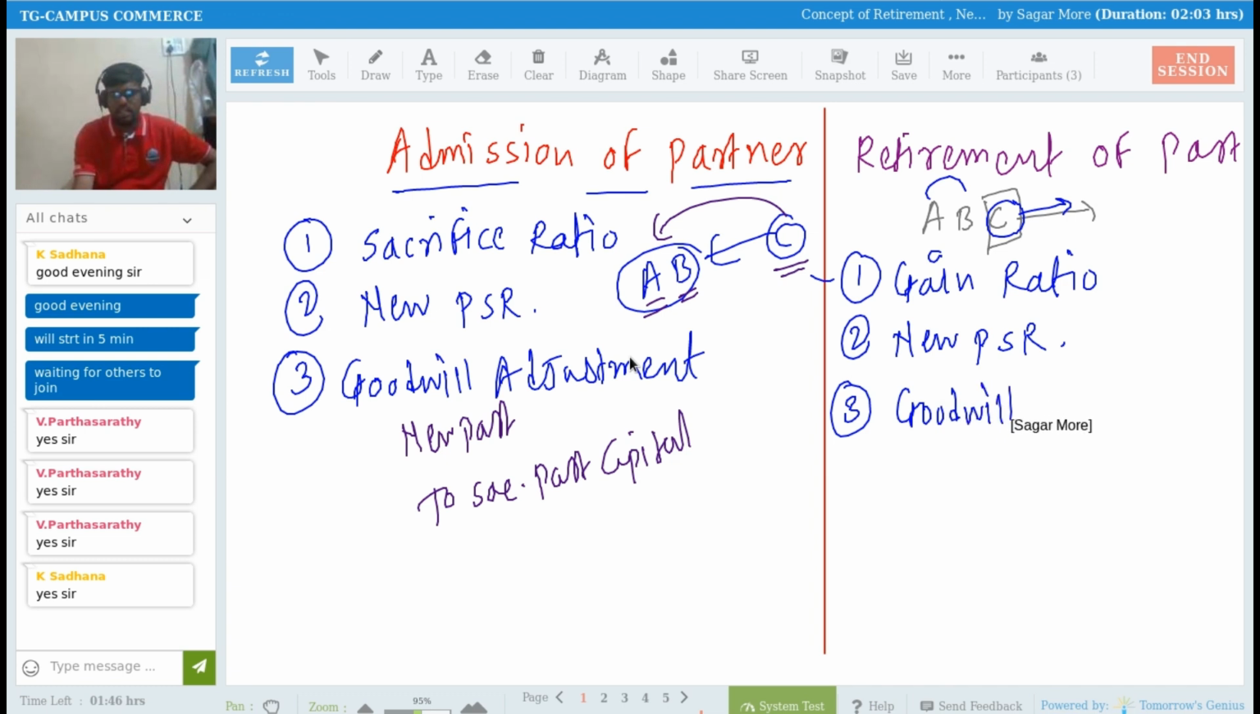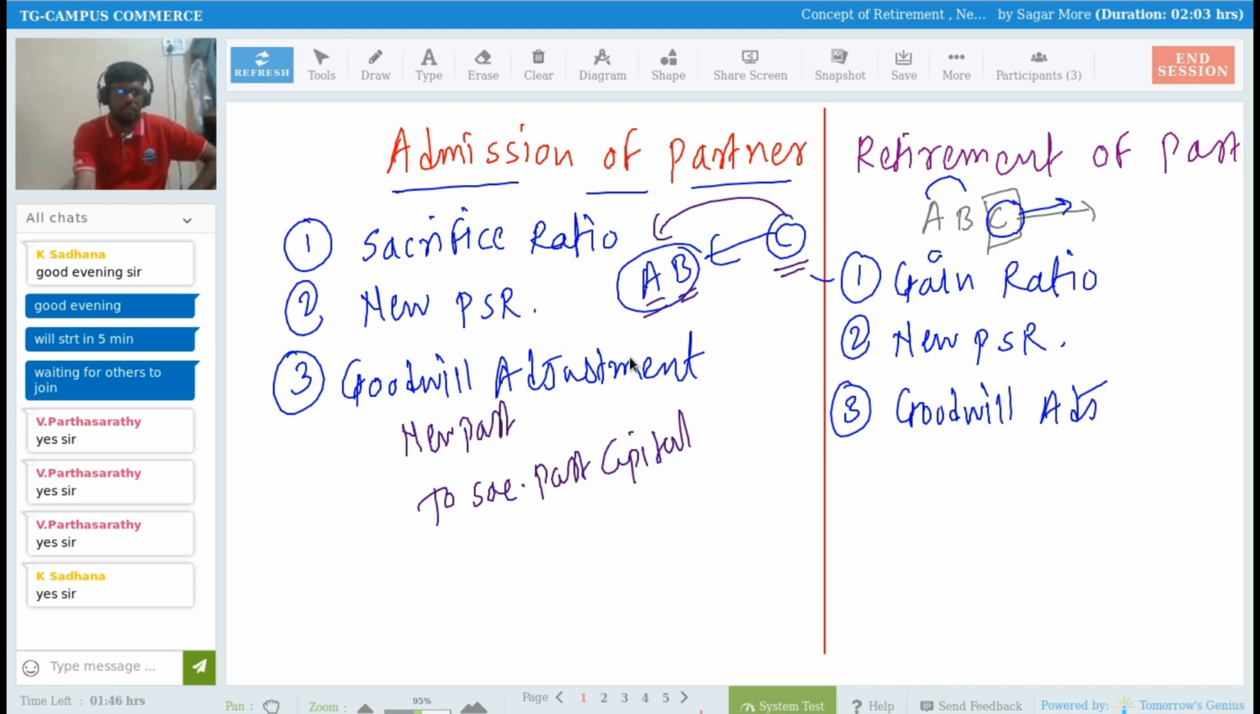Right? In this case, you have to tell me, Sadhna, Shivarish and Parthsarthi, who are the gaining partners and who is the sacrificing partner in case of retirement? Who will be the gaining partner and who will be the sacrificing partner in case of retirement of a partner?